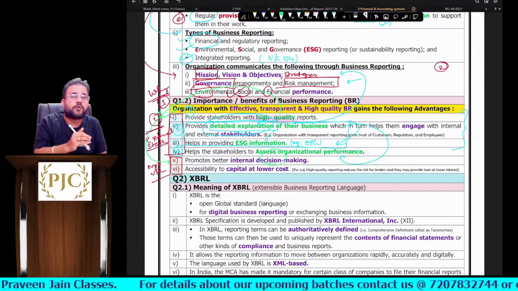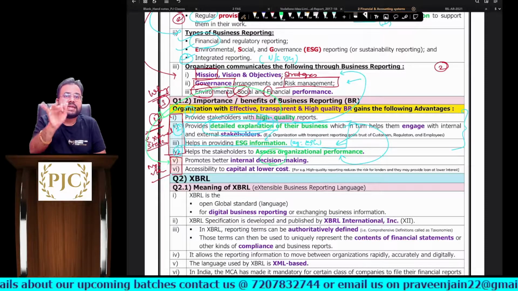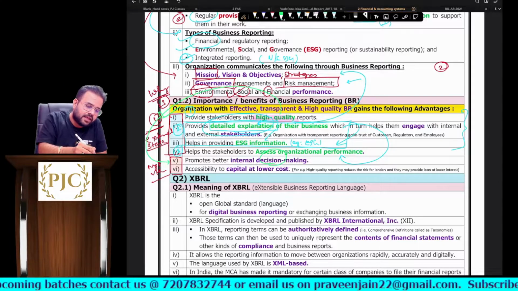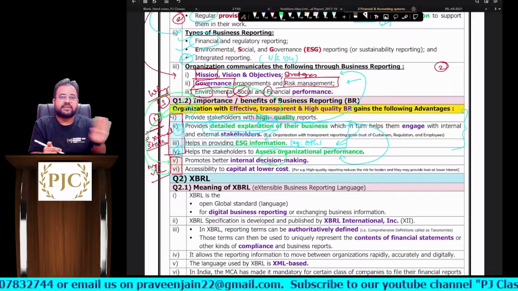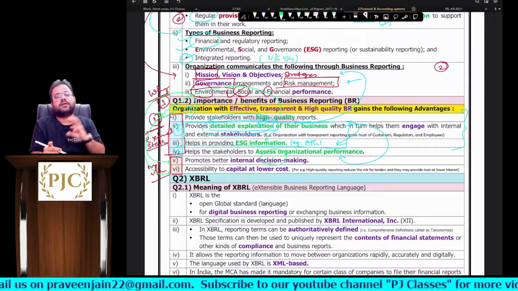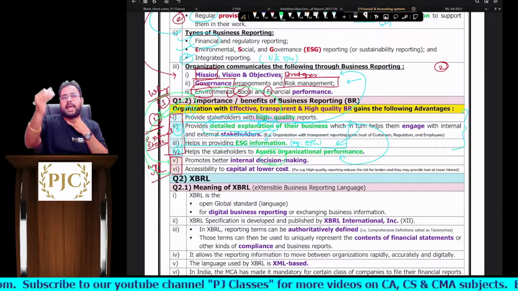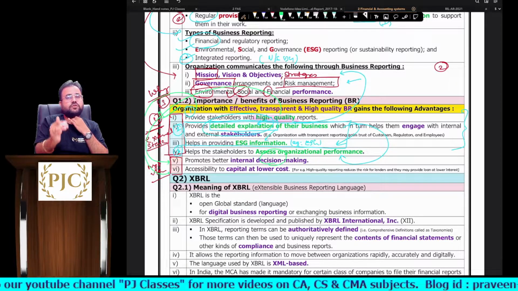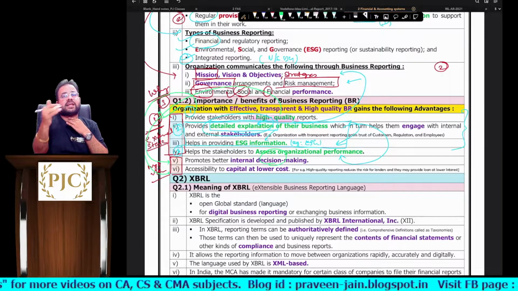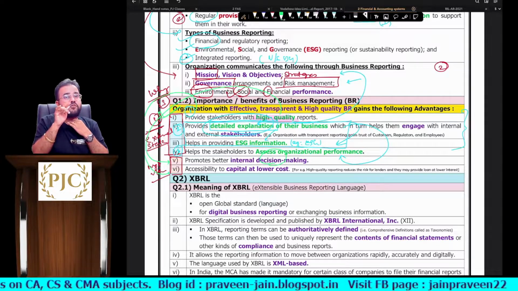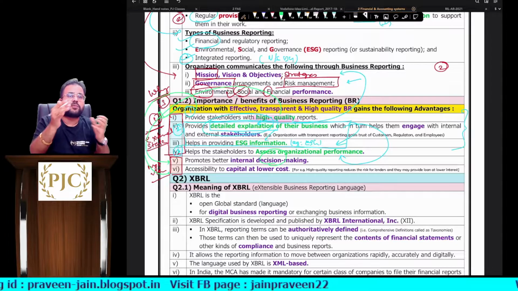Yes. So fifth point is with respect to management, sir. So management is able to take better internal decisions, sir. Similarly, can I say when good reporting is done, obviously in the business nothing is hidden. Full transparency is there, sir. So don't you think a bank would like to give loans to that company which maintains transparency in the business, or that company which hides everything, sir? Sir, we would like to do business with that person who maintains full transparency in the business, sir.